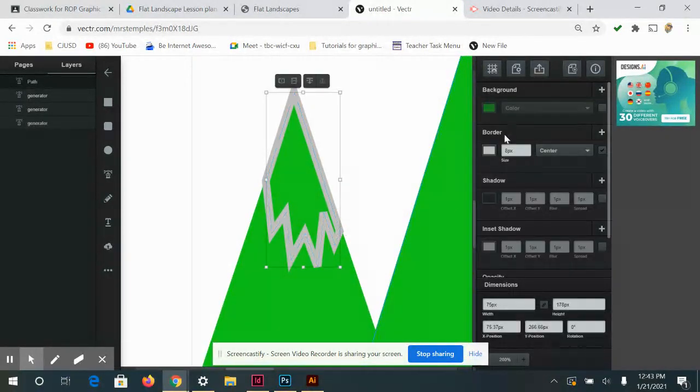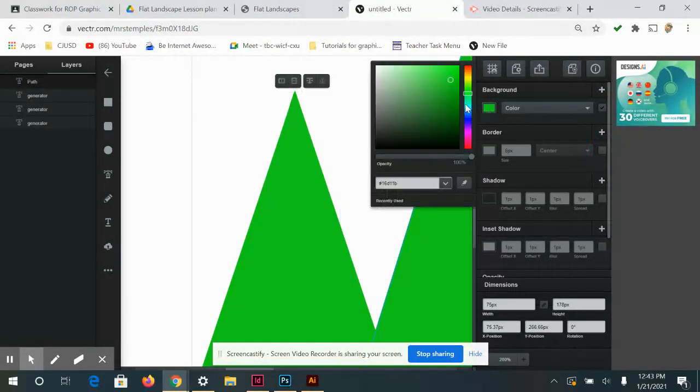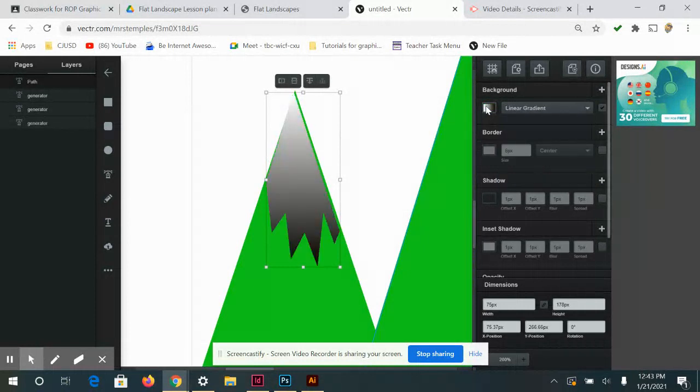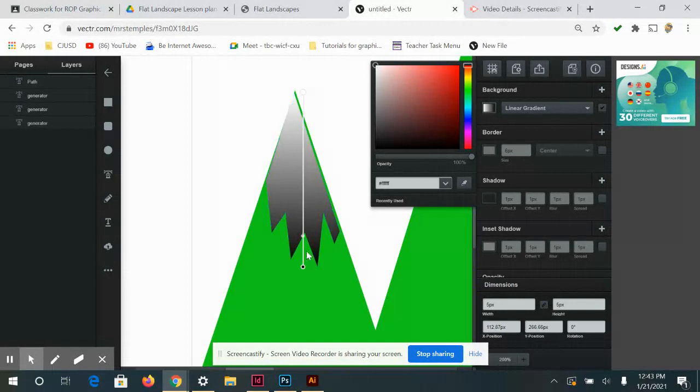And then I'm going to come back in here and I'm going to take the stroke off and I'm going to change the color to a linear gradient. And you can, if you wanted to make this snow, you could. I'm going to go ahead and make it water. So I'm going to go ahead and change this to blue.